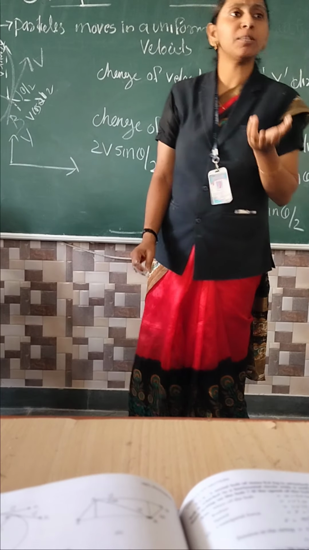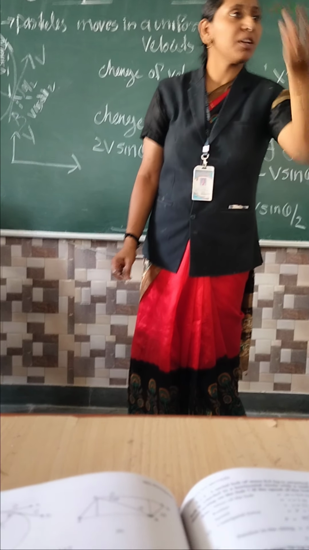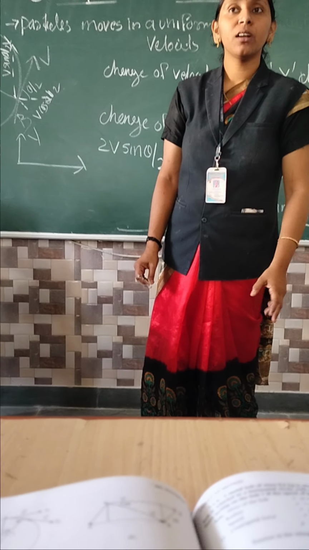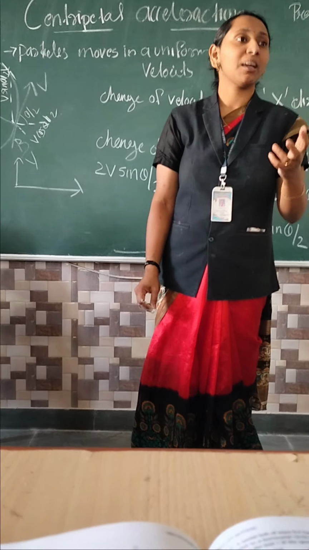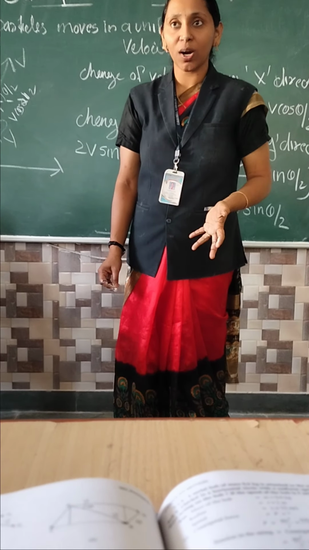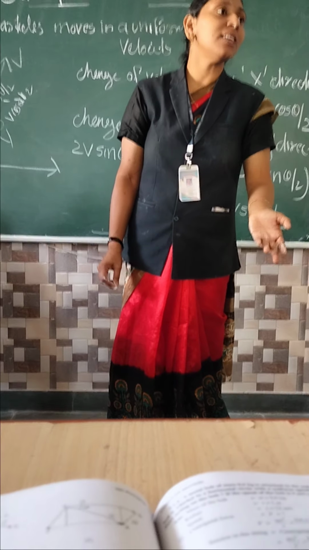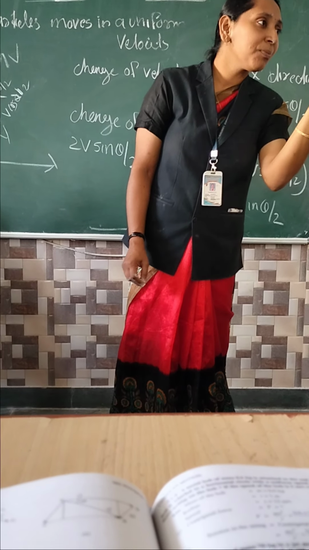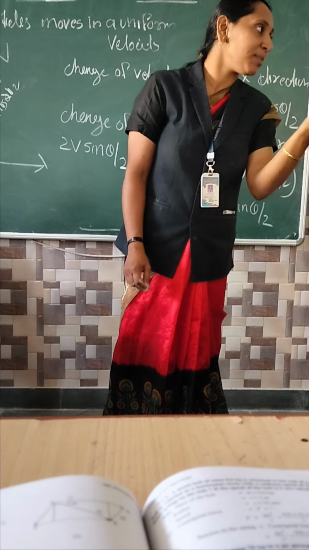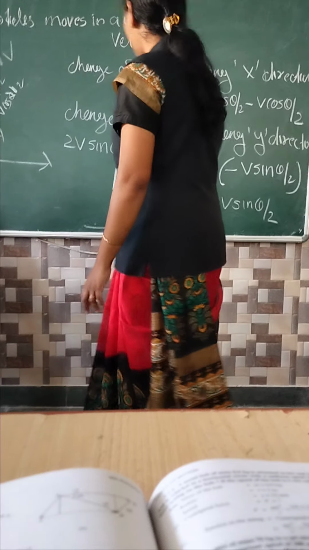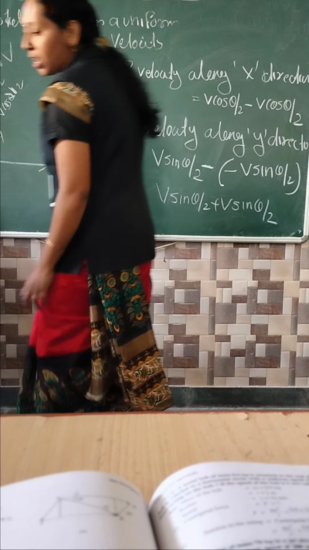Theta by 2 is a very small angle. Sin theta by 2 is still small. So that means sin theta by 2 we have to consider as theta by 2 only. Understand what I am saying? When angle theta is divided by 2, it becomes smaller, and even after taking sin it is still small. So sin theta by 2 is a very small angle. That's the reason I consider sin theta by 2 as theta by 2 only.